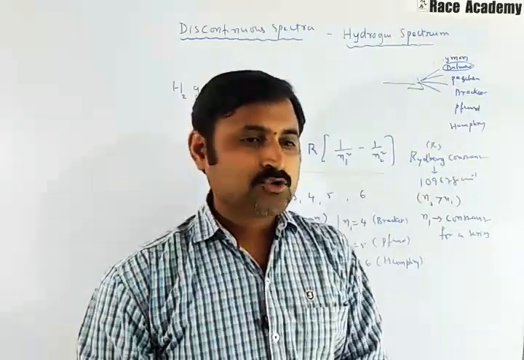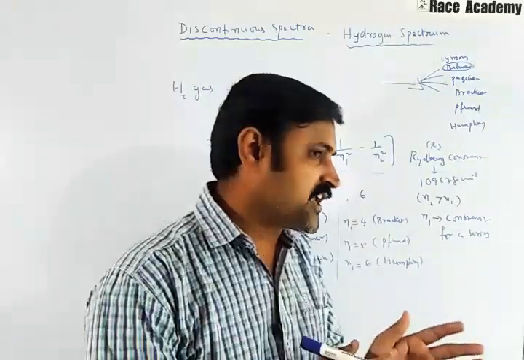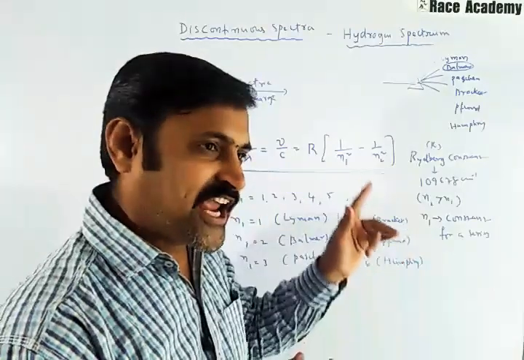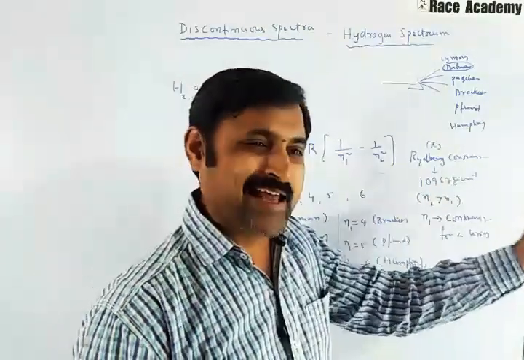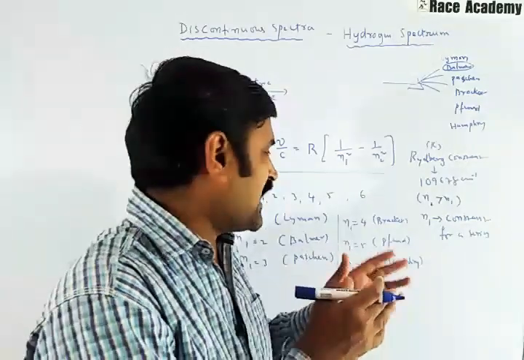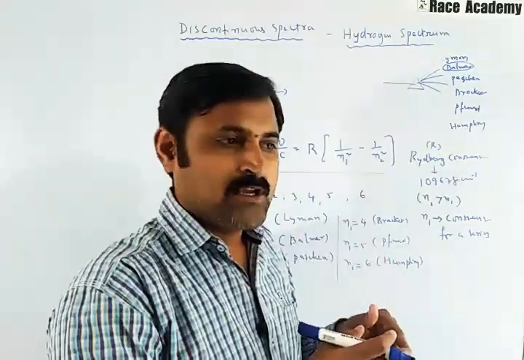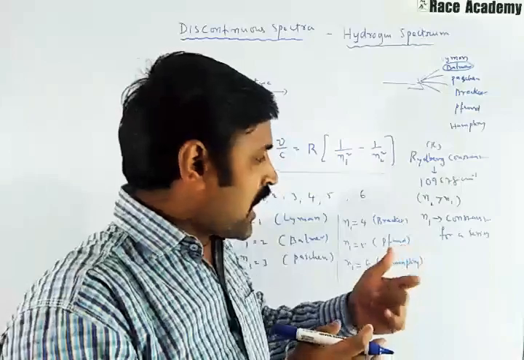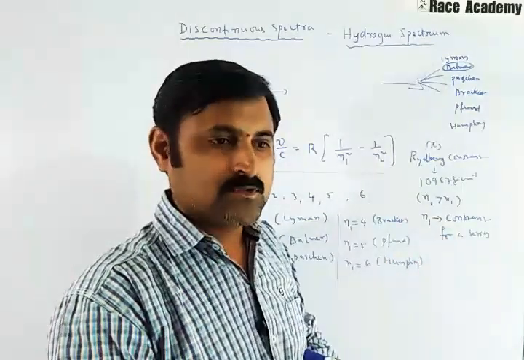Series. So here what you have noticed is always this N2 value should be greater than N1, and the least value for the N1 is 1. The N2 value starts from 2 onwards.